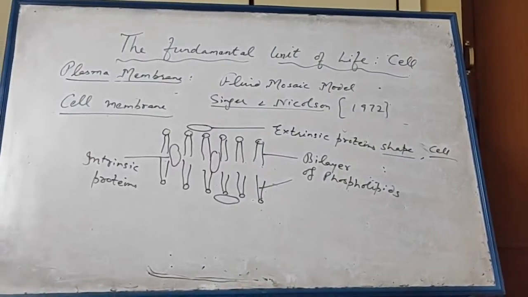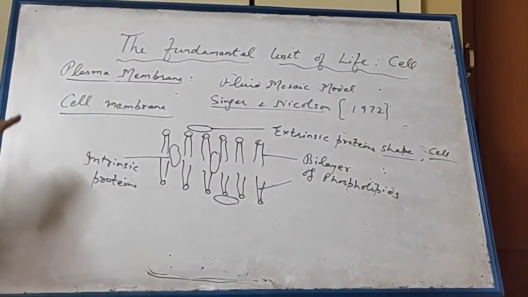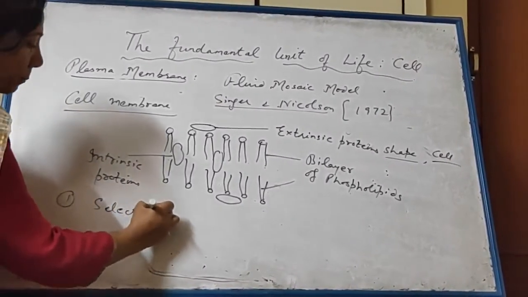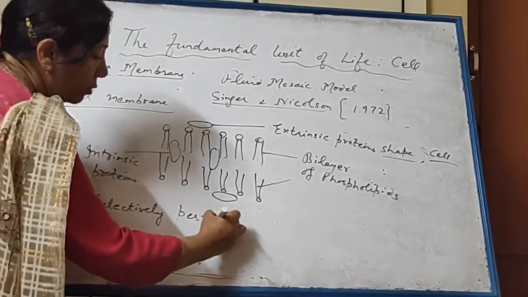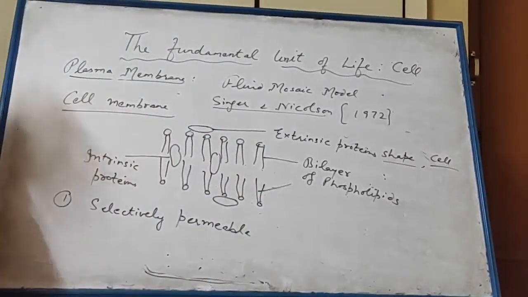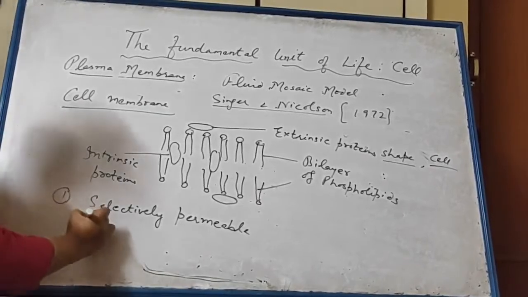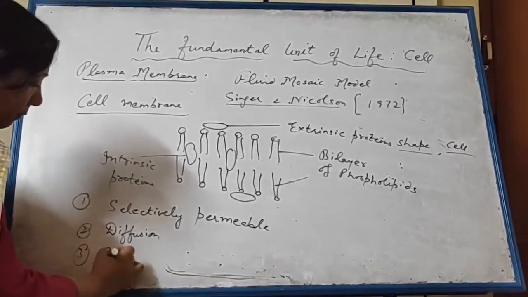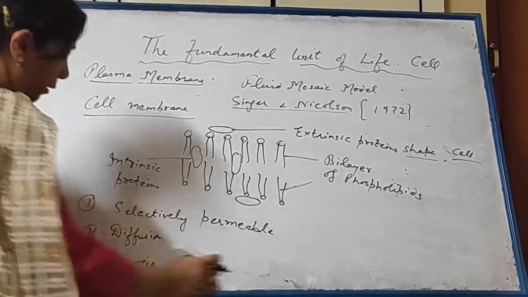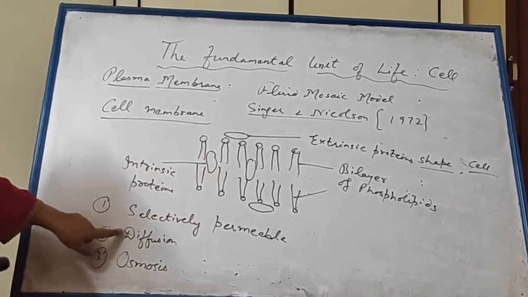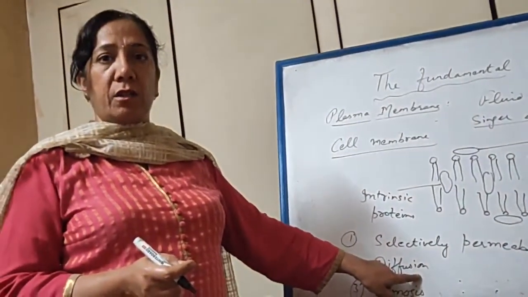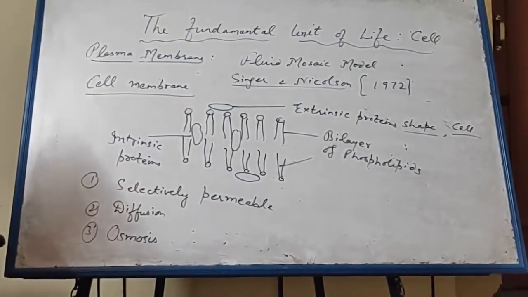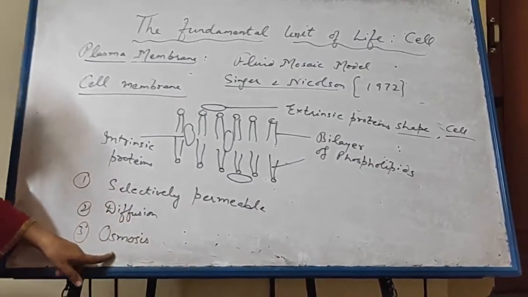Now we will study the function of this plasma membrane. So first of all, I told you it is selectively permeable. It allows only small molecules to pass through it. The other functions are diffusion and osmosis. So next we come to diffusion. Diffusion is the movement of molecules from a region of high concentration to a region of low concentration till the concentration becomes uniform.